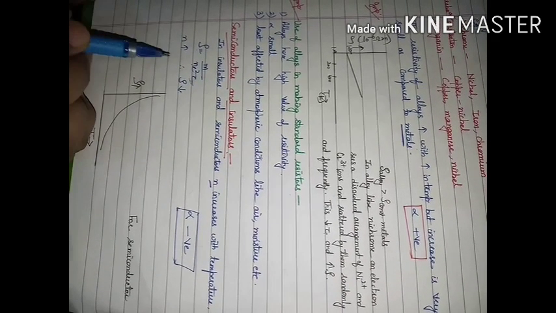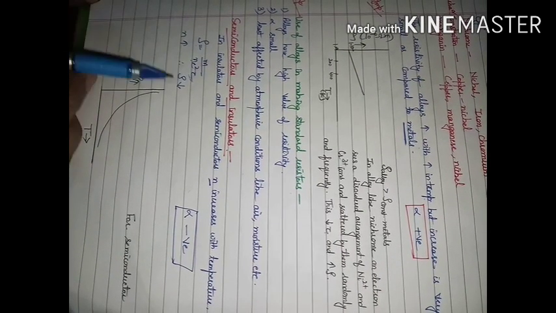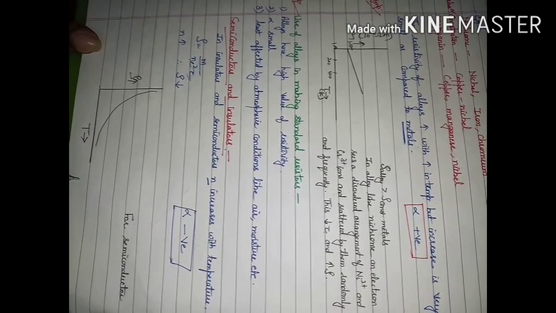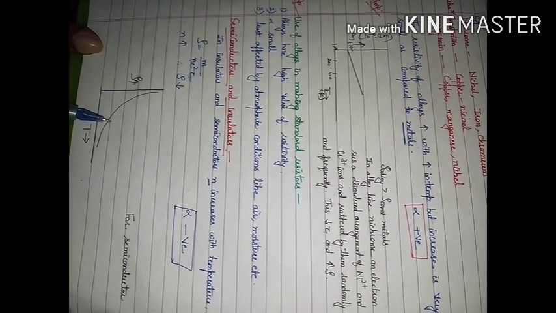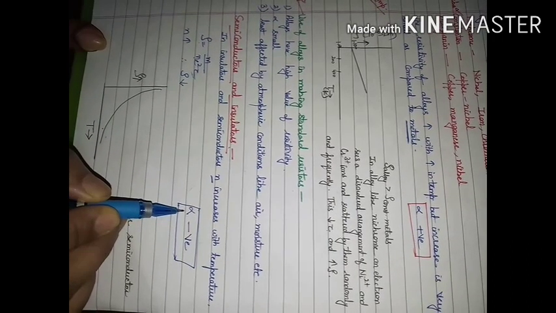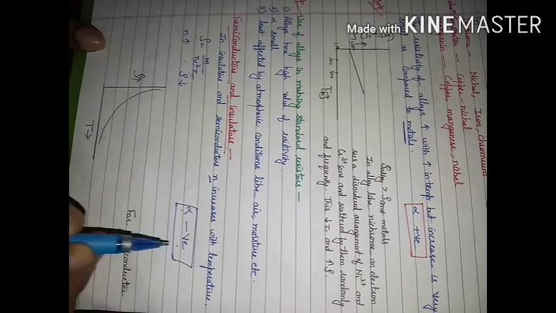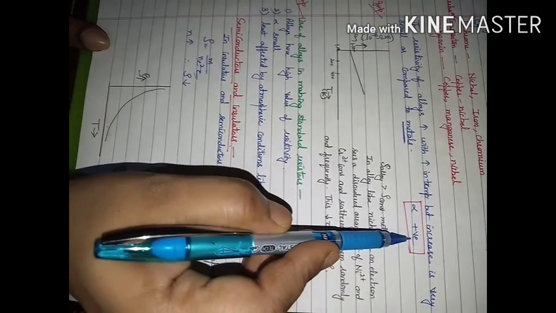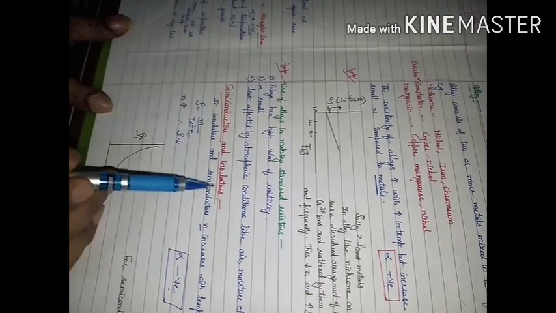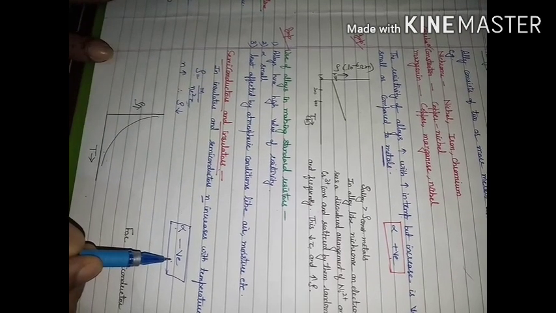So in this case, if n is increasing, resistivity will decrease. In case of semiconductors, with increase in temperature, resistivity will decrease. So the temperature coefficient of resistivity alpha will come out to be with negative sign. For alloys, this alpha is positive. For metals, this alpha is positive. But for semiconductors and insulators, this will come out to be with negative sign.